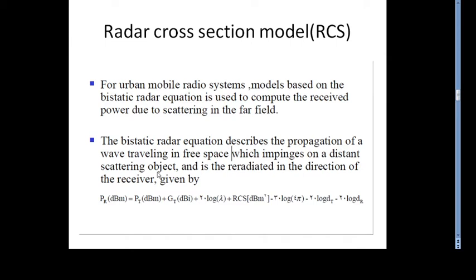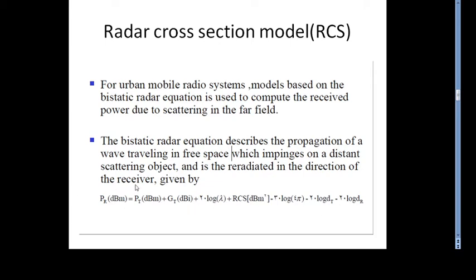So the re-radiated power in the direction of the receiver is given, in terms of received power in dBm, as the transmitted power in dBm plus the gain of the transmitter antenna in dB, plus 20 log of the wavelength, plus the radar cross section in dB, minus 30 log 4 pi, minus 20 log of the distance from the transmitter, minus 20 log of the distance from the receiver.